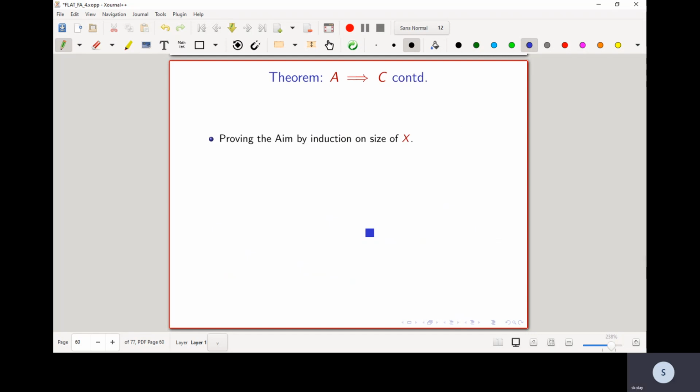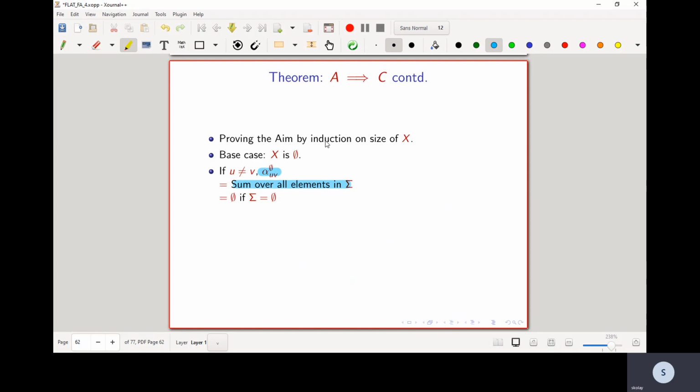Now we are going to be proving this by induction on the size of X. So the base case is when X is empty. Now I am given this U and V. If u is not equal to v, then this alpha empty uv is going to be the sum over all elements in sigma.